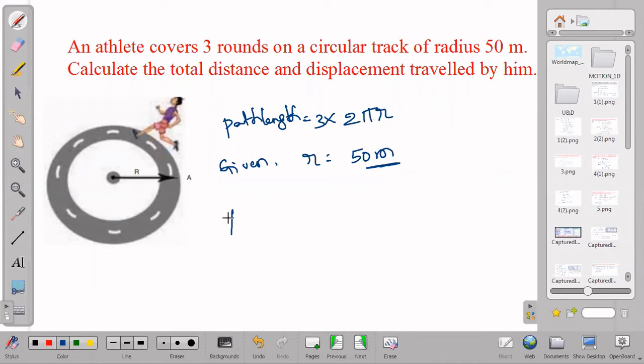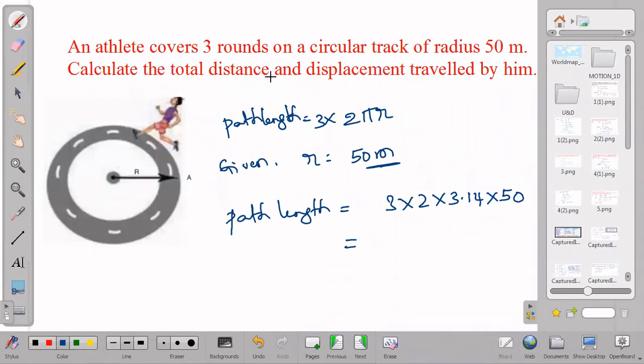Path length is equal to 3 into 2 into pi, 22 by 7 or 3.14 you can take, into 50. If we calculate this, we will end up with the answer. That is how we calculate path length.